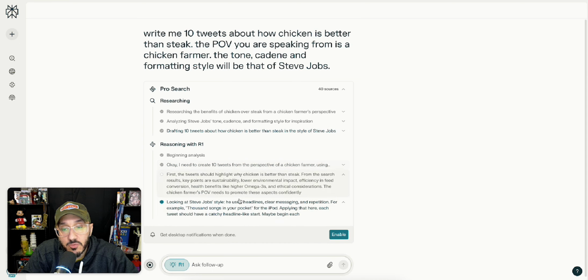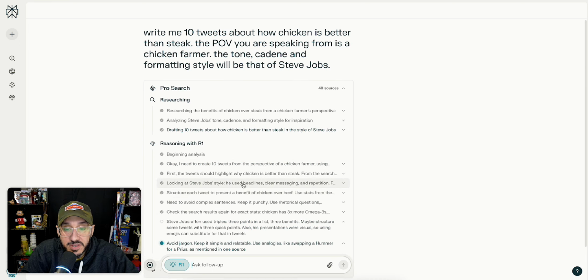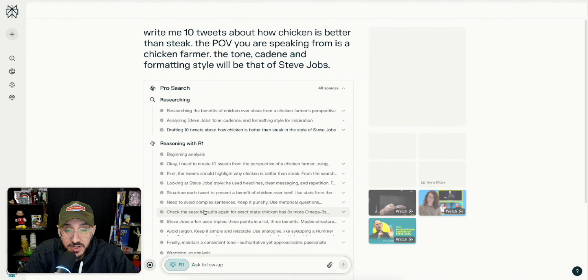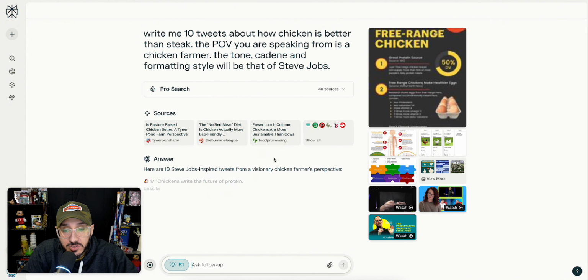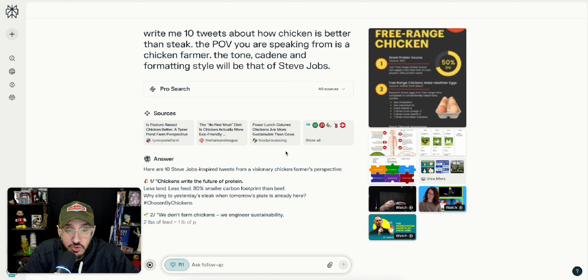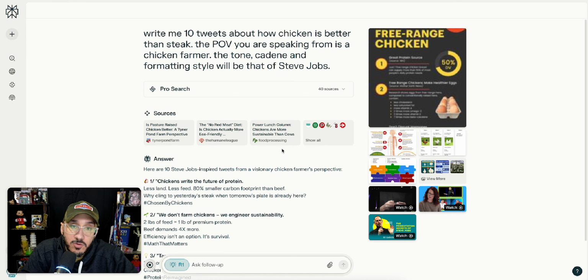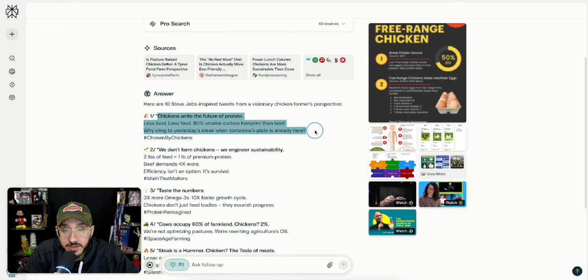But then it goes to R1, and you could see, look at Steve Jobs' style. He uses headlines, clear messaging, avoids complex sentences. So now I have 10 tweets in the style of Steve Jobs from a visionary chicken farmer's perspective. You can take this right here. That's a tweet. We don't farm chickens. We engineer sustainability.